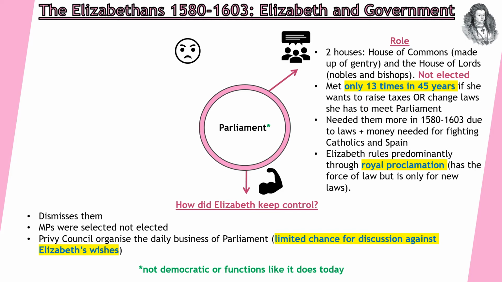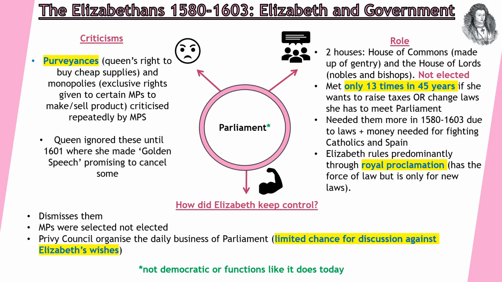So she can dismiss them as she chooses. So if you displease Elizabeth, she will dismiss you from that role. MPs are selected, not elected, remember, so therefore she's got the control of who is in her Parliament. And the Privy Council organise the daily business of Parliament, which means there's a limited chance for discussion against Elizabeth's wishes.